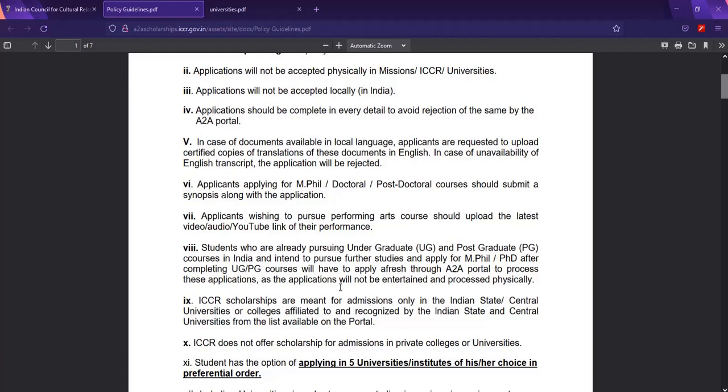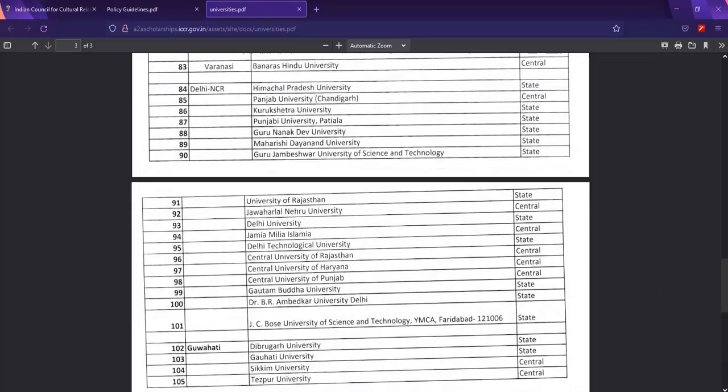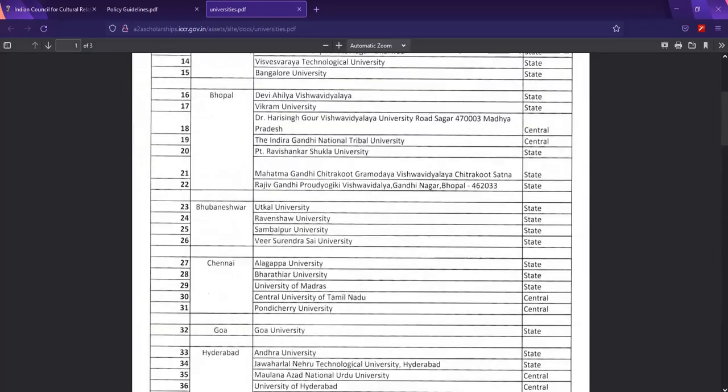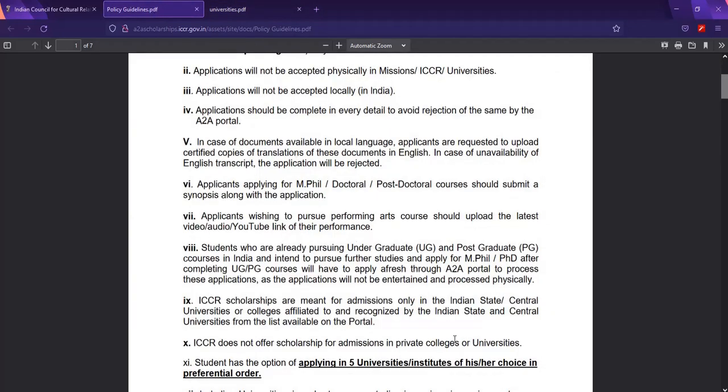ICCR scholarships are meant for admissions only in Indian state or central state affiliated colleges, or colleges which are affiliated or recognized by the Indian State Council and central universities. If you observe from the list on the portal, these are the universities. If the universities you choose are out of these accredited or affiliated universities, your application will not be accepted. So take note.